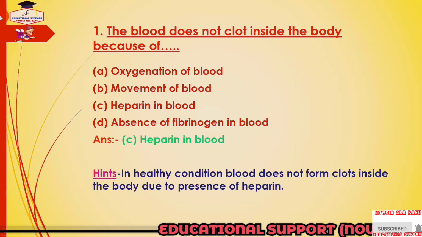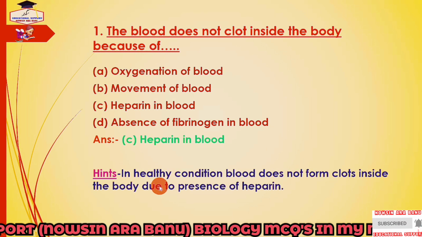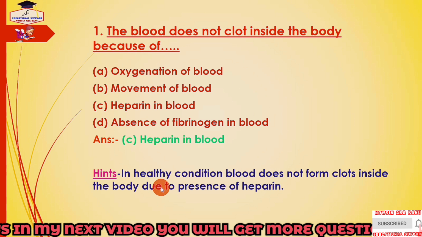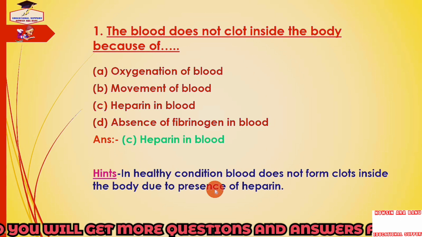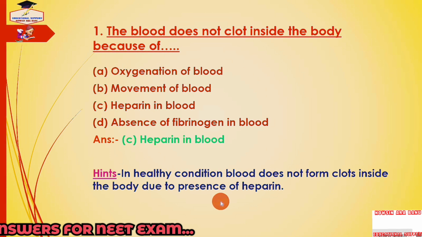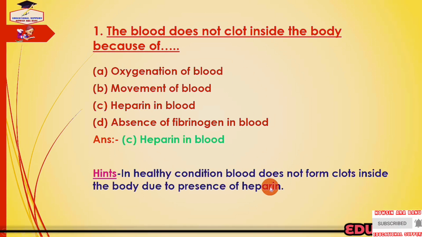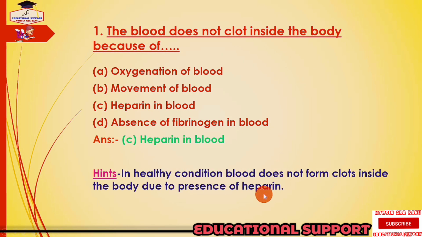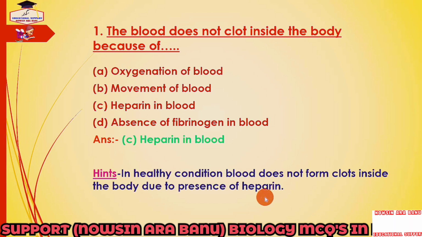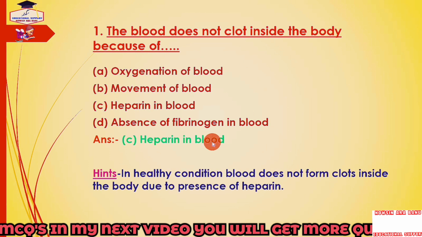Because a blood clot is actually the thickened mass from the blood platelets and stops the blood profusely out of any cuts or wounds. However, in general or in healthy condition, blood does not form clots inside the body due to the presence of heparin. So what is heparin? Heparin is an anticoagulant that is secreted by the basophils and mast cells of the blood. Since this is released into the blood vessels, it prevents the formation of clots in them. So the correct answer is heparin in blood.